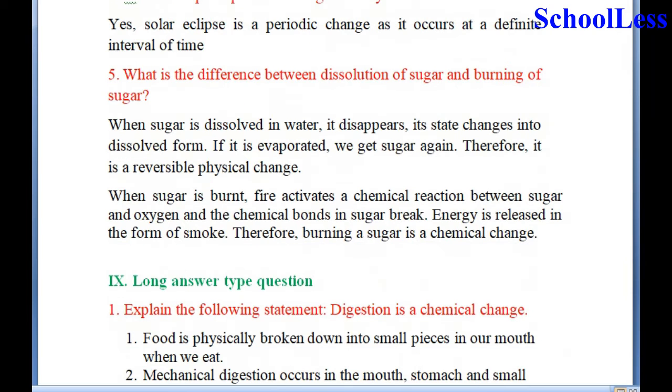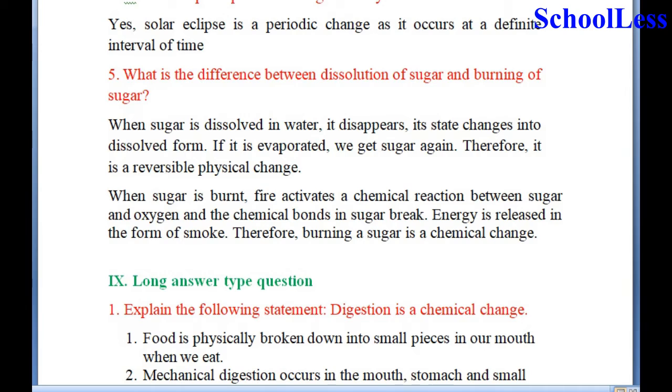Question 5. What is the difference between dissolution of sugar and burning of sugar? In this, they ask what will happen when sugar is dissolved in water. When sugar is dissolved in water, it disappears and its state changes into dissolved form of sugar. Now, this solution, if it is evaporated, we get sugar again. Therefore, it is a reversible physical change. From one form to the other form, we are able to get the process reversed by doing certain specific operations.